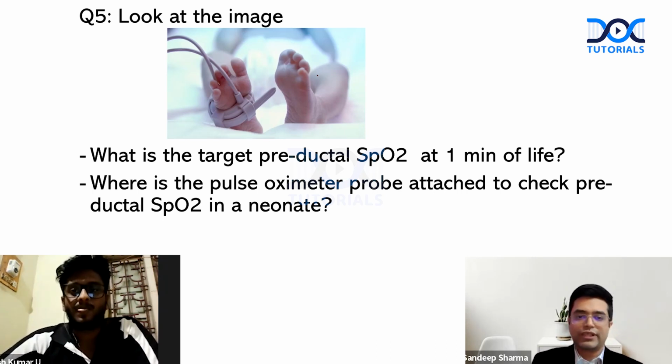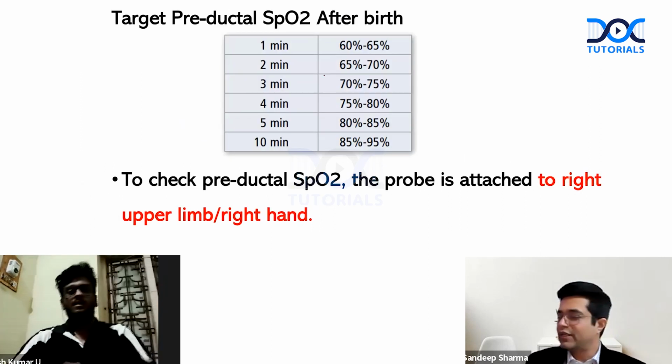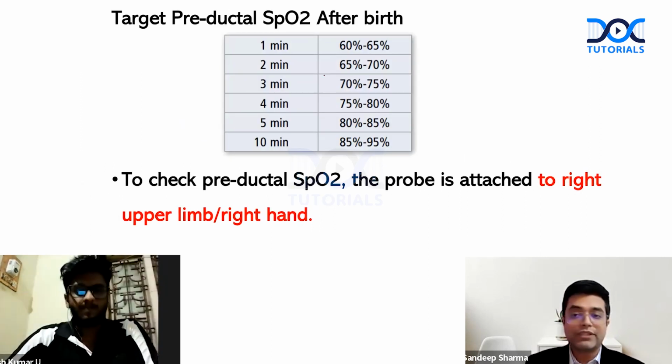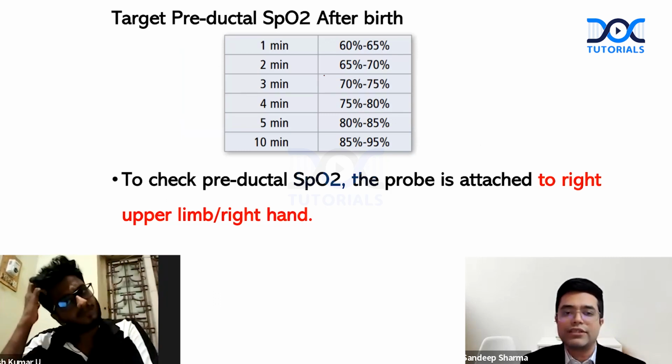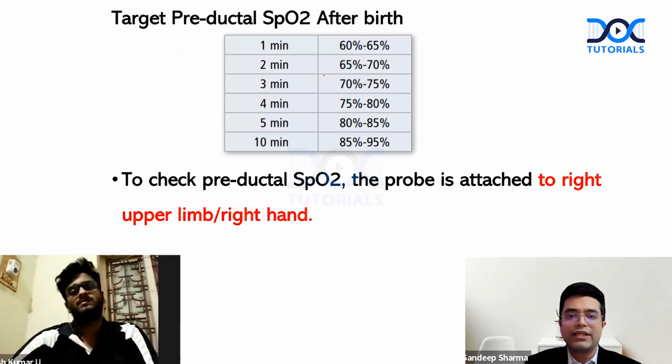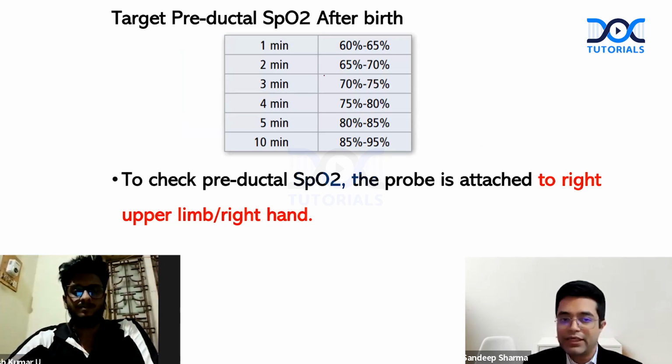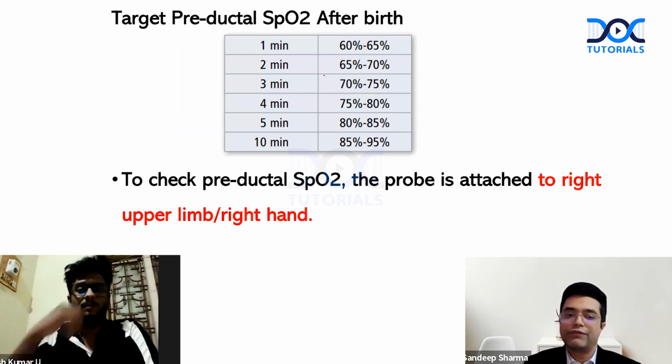So what are the key points to remember? First of all, these are the target preductal saturations after birth. You need to remember them as one-liners. They are asked in your vivas. They are likely to be asked in your MCQ entrances also. So at 1 minute, it is 60 to 65%. Then by 5%, it keeps on rising till 5 minutes. And at 10 minutes, it is 85 to 95%.